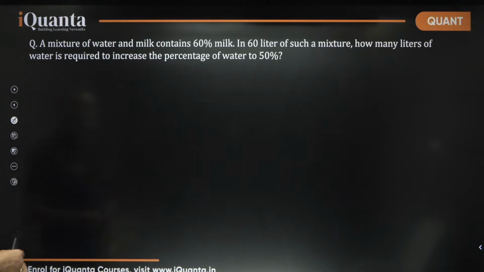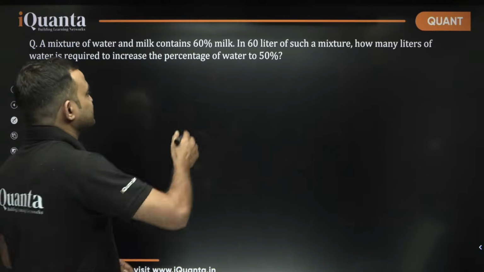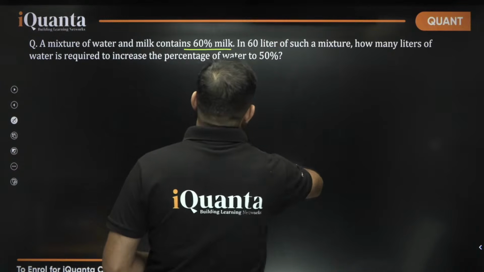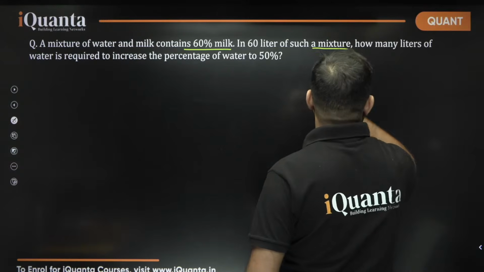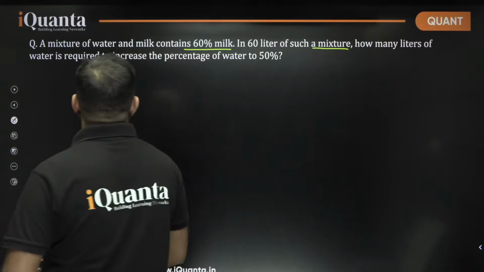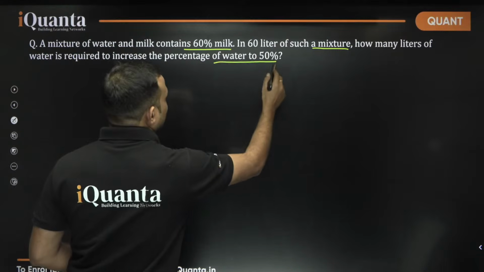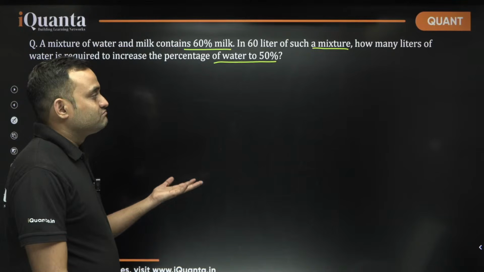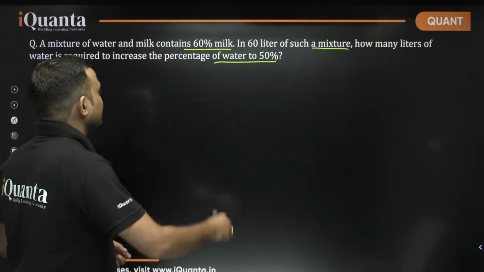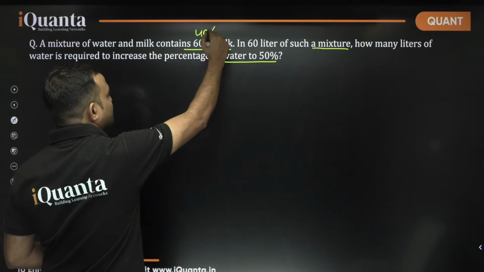So क्या है इसका आंसर? A mixture of water and milk contains 60% milk. In 60 liters of such mixture, how many liters of water is required to increase the percentage of water to 50%? So what we are doing? In this case, we have 40% water, right?